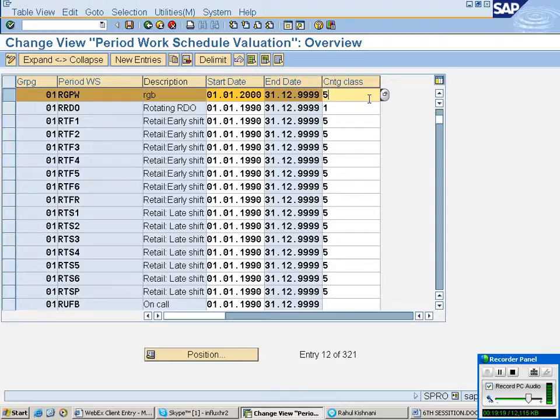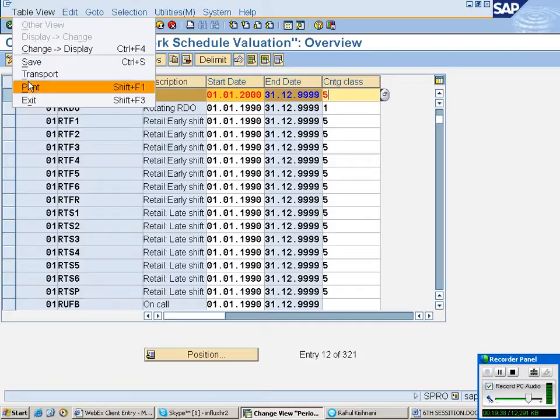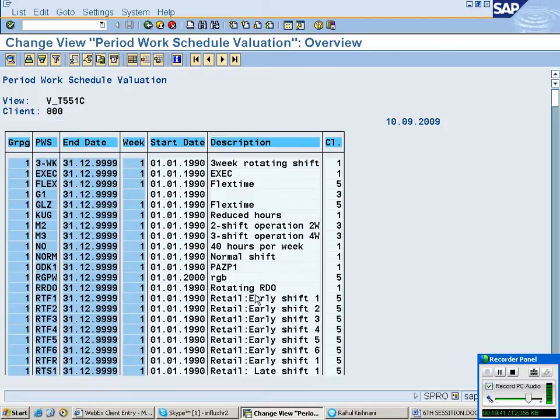Counting class is defined with any single digit code of a numeric between 0 to 9, which is going to indicate this is the period work schedule. Here, after this, when we create counting class, we have to select only the counting class file. Okay, table name is this, V_T5516.